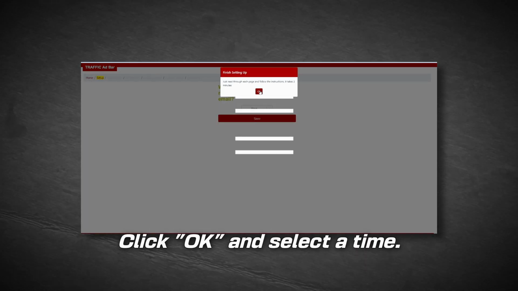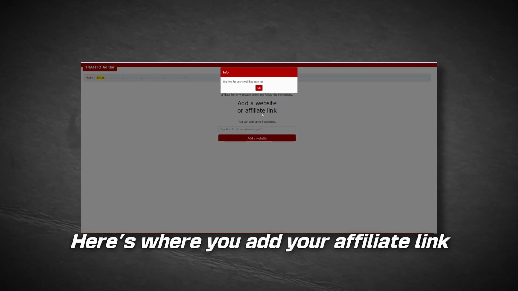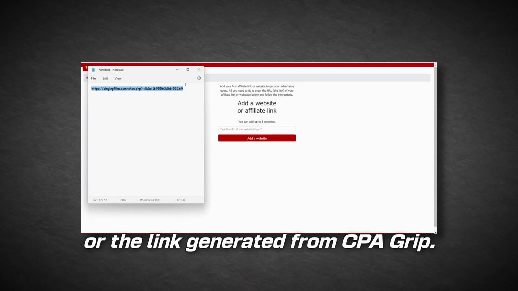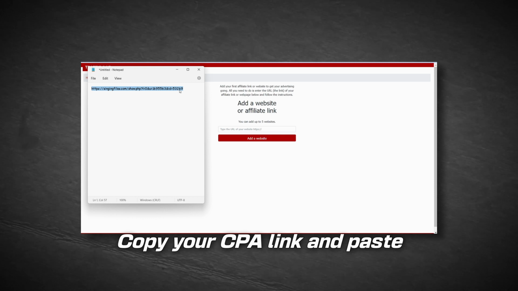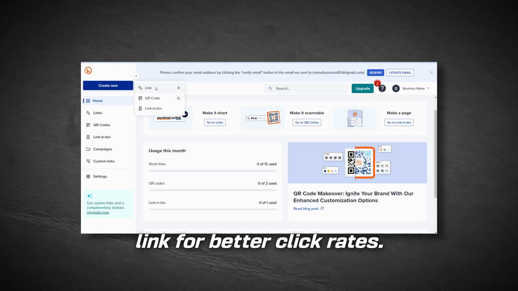Click OK and select a time, for example 5 o'clock, and save it. Here's where you add your affiliate link or the link generated from CPA Grip. Copy your CPA link and paste it into the Traffic Ad Bar. Before that, remember to shorten your link for better click rates.